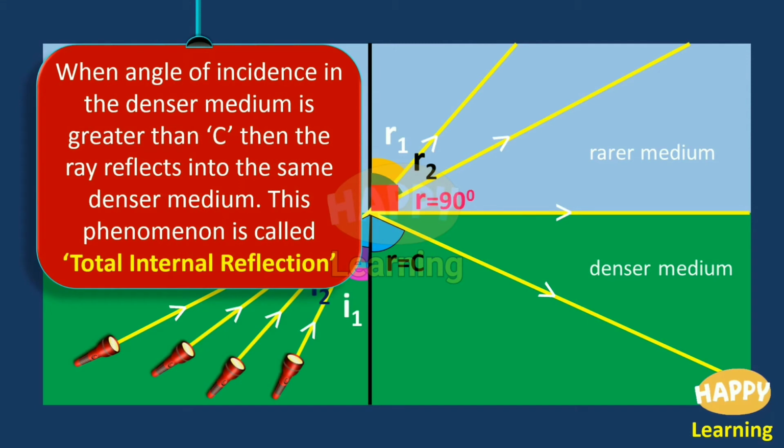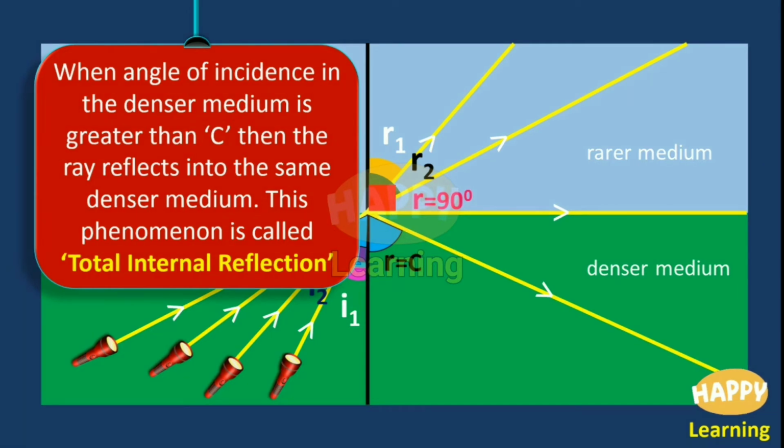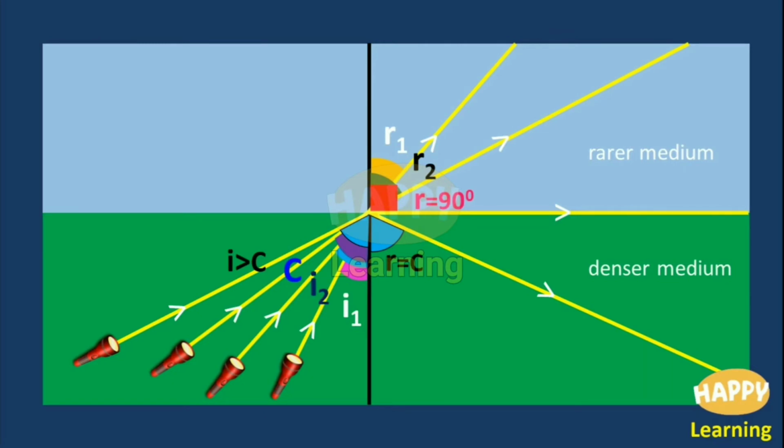When the angle of incidence in the denser medium is greater than C, then the ray reflects into the same denser medium. This phenomenon is called total internal reflection. I repeat, when the angle of incidence in the denser medium is greater than C, then the ray reflects into the same denser medium. This phenomenon is called total internal reflection. Okay. Here, R is equal to I. Here it is shown R is equal to C, wrong, R is equal to I.